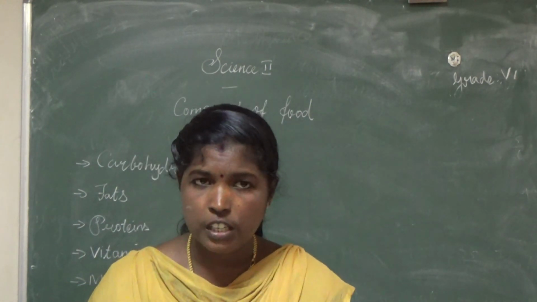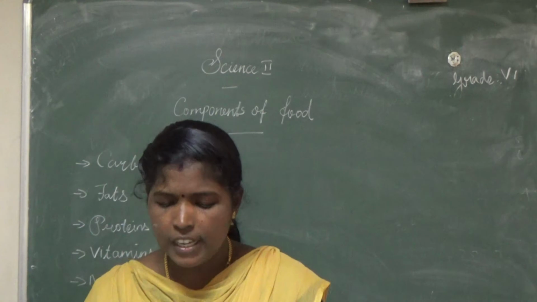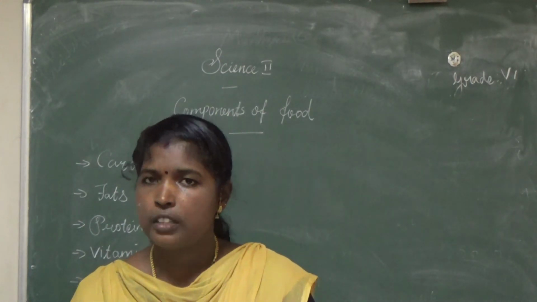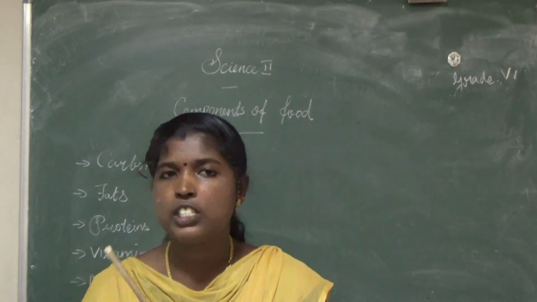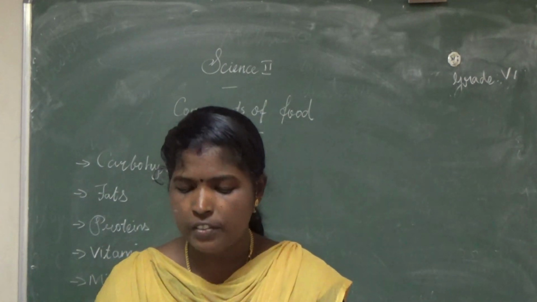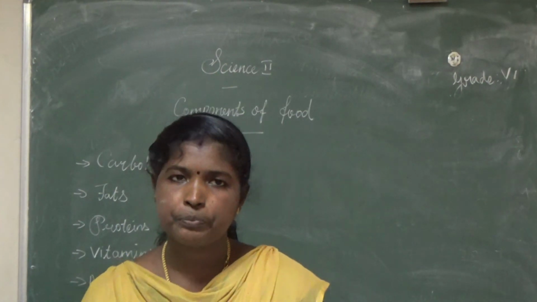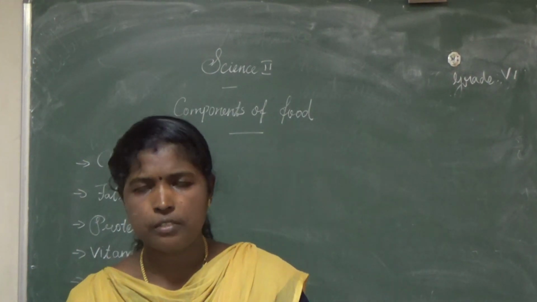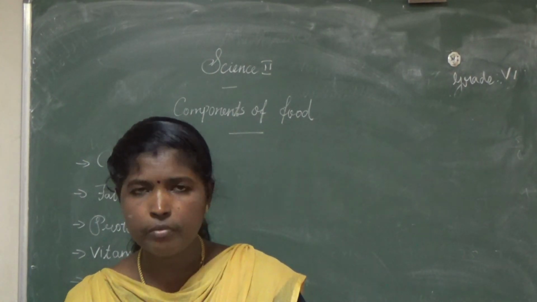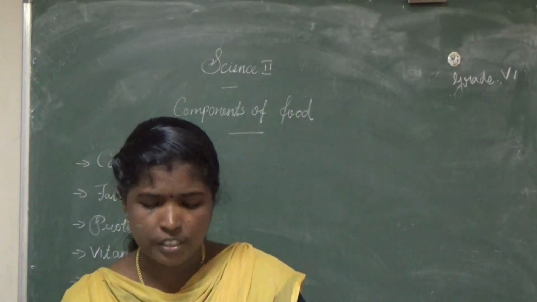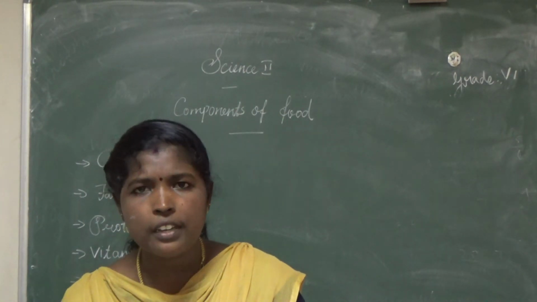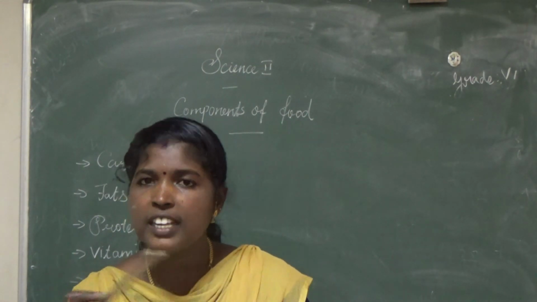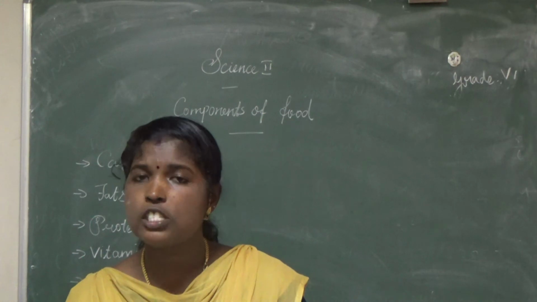What are the ingredients we need for the preparation of apple pie? Egg, flour, butter, sugar, apple. Flour means wheat flour. Egg contains which nutrient? Protein. Wheat flour contains which nutrient? Carbohydrate. Then butter contains fat. Next, sugar. Sugar is under the category of carbohydrate. It is a simple carbohydrate.